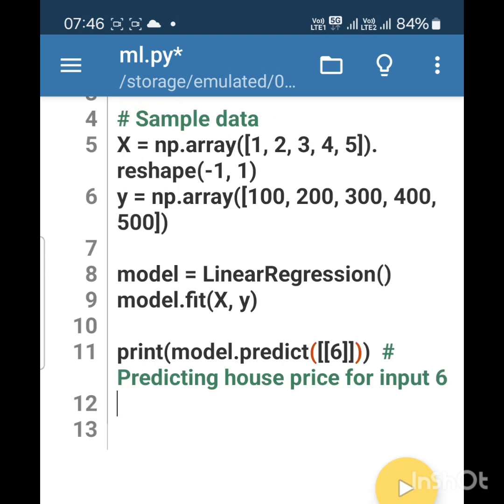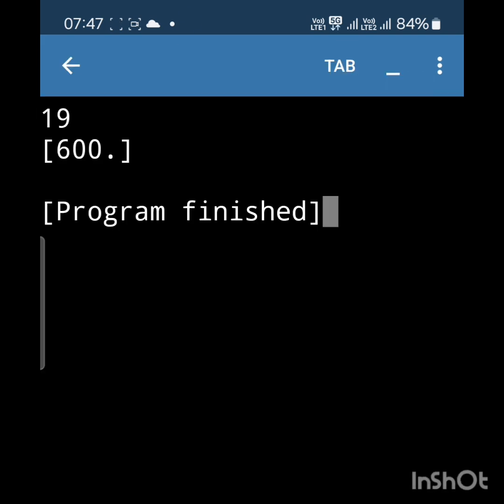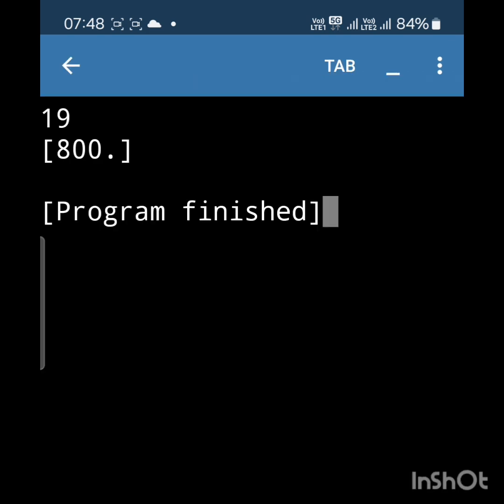In the last line, we are asking for the target value for the value 6. The machine predicts the target value 600. If we ask for the target value for 8, it is displaying 800.